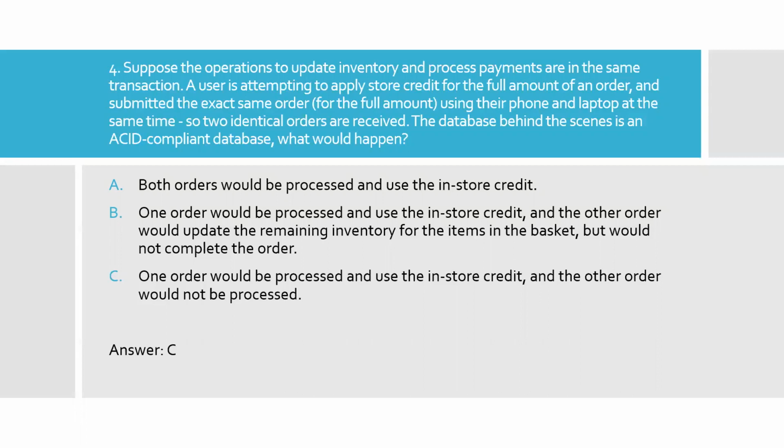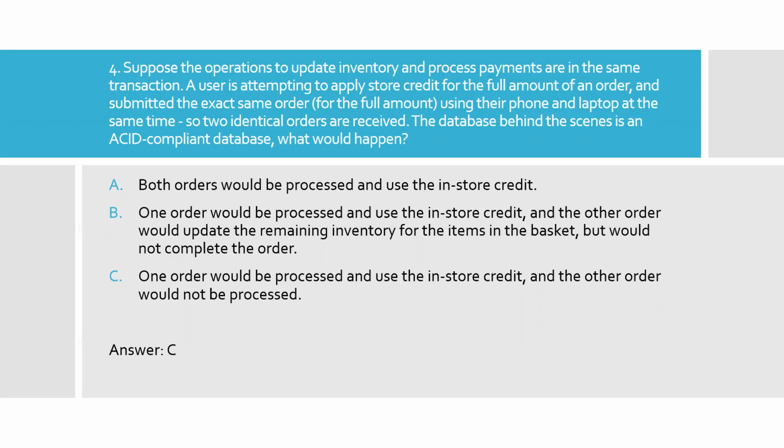So how are these two orders reflected? Option A, both orders would be processed and use in-store credit. Option B, one order would be processed and use the in-store credit, and the other order would update the remaining inventory for the items in the basket but would not complete the order. Option C, one order would be processed and use in-store credit, and the other order would not be processed.